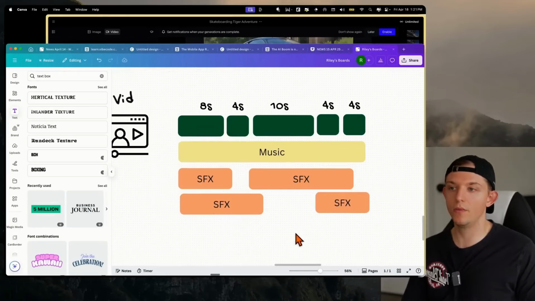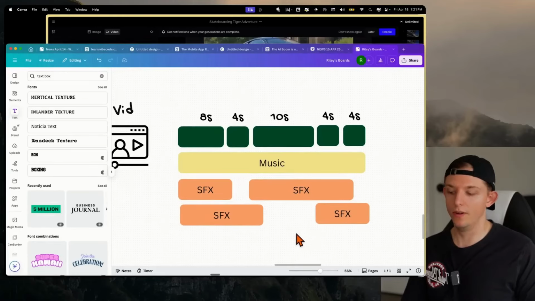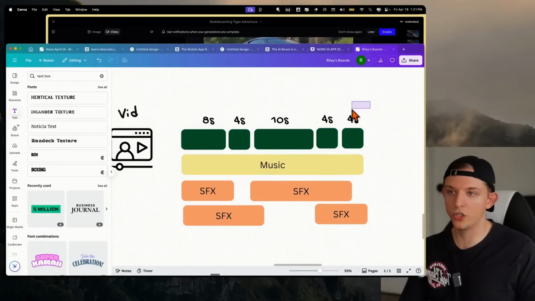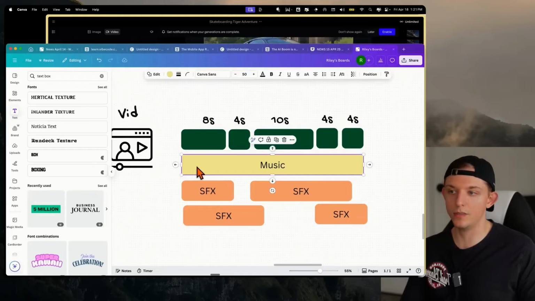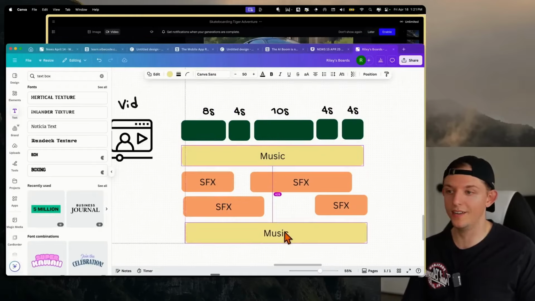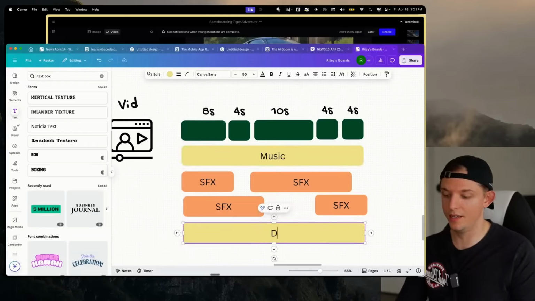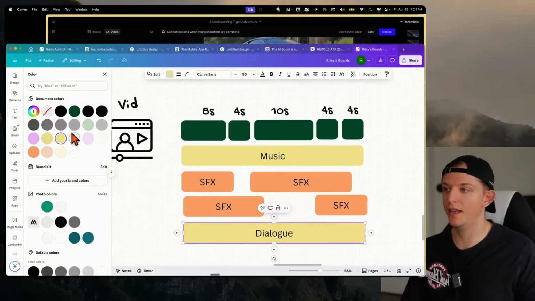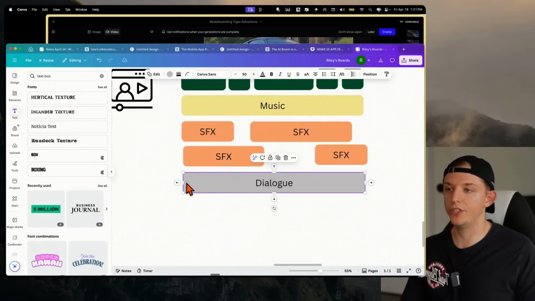And so this is what actually makes up a video, right? A video is not just the actual video frames. These need to be consistent. They need to have a consistent style, but there also needs to be music and some good sound effects. And the third layer of audio is going to be dialogue. Let's say we're going to have some dialogue, and this layer right here might actually just be at the end.